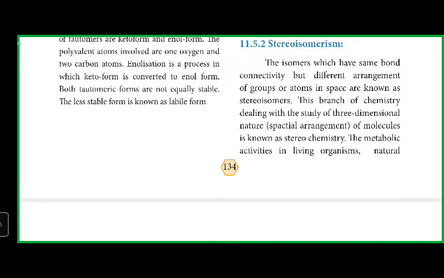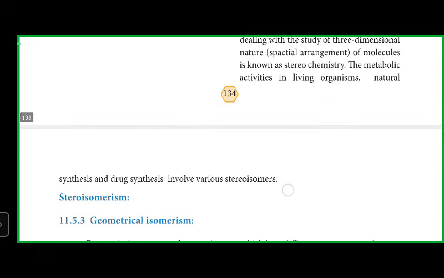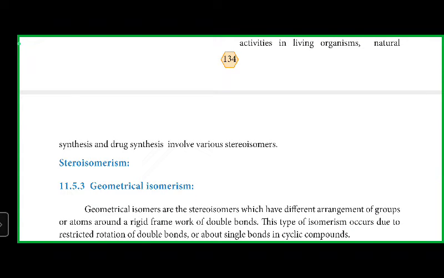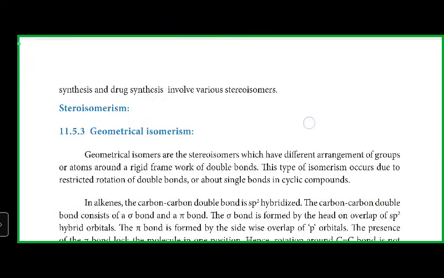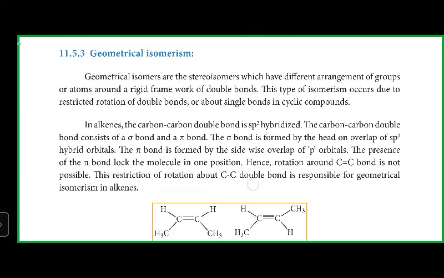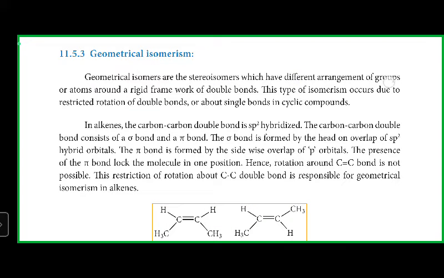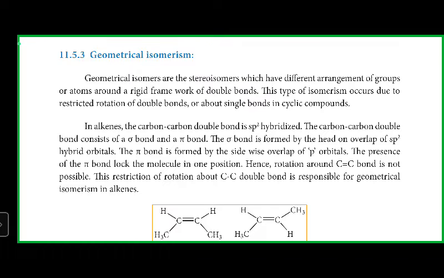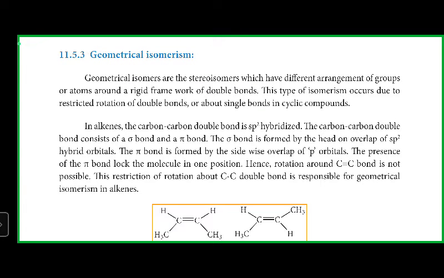Metabolic activities in living organisms, natural synthesis and drug synthesis involve various stereoisomerism. Among the stereoisomerism, first we are going to see geometrical isomerism. This is a stereoisomerism which has different arrangement of groups or atoms around a rigid framework of a double bond. So geometrical isomerism is only for double bonded compounds.